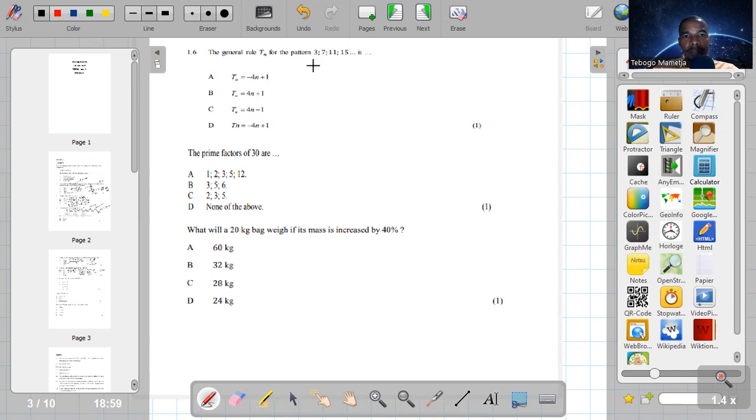So 3, 7, 11. Guys, in patterns, normally if they want to ask you about the general rule or general formula, the nth term, or whatever you may call it, they actually would want you to investigate the pattern. In most cases, check if the pattern is extended by adding the same number.